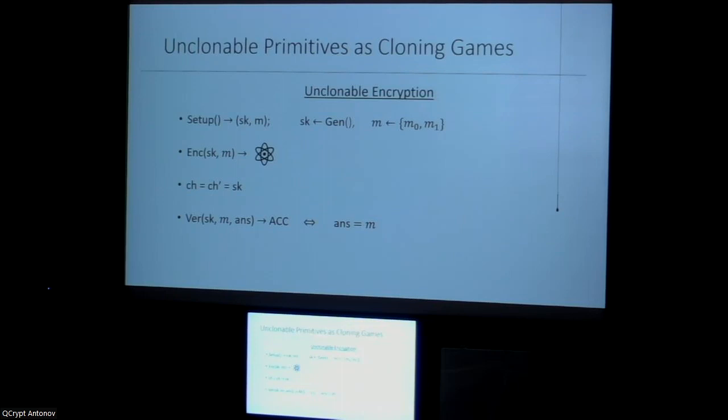So this captures, as I said, many unclonable primitives. For example, unclonable encryption can be thought of as the token being an encrypted message, and the challenge being the secret key, and the answer being some bit of information about the message.